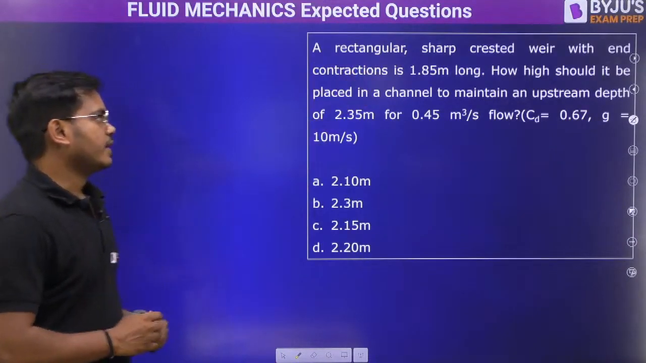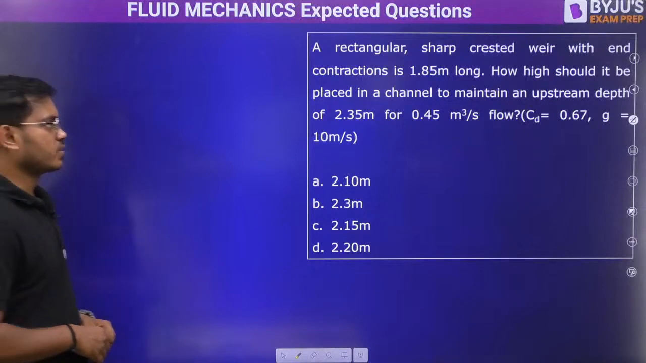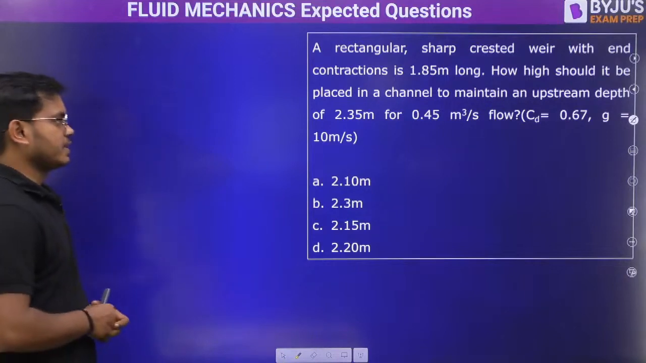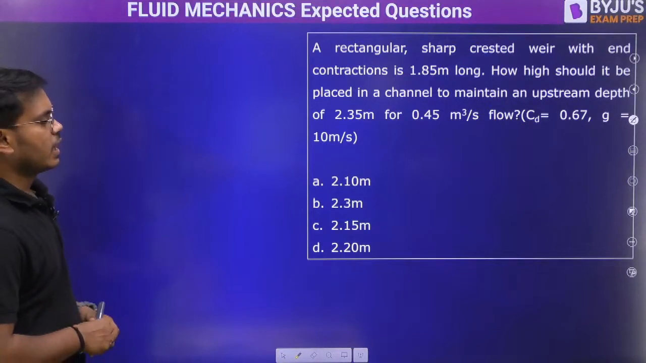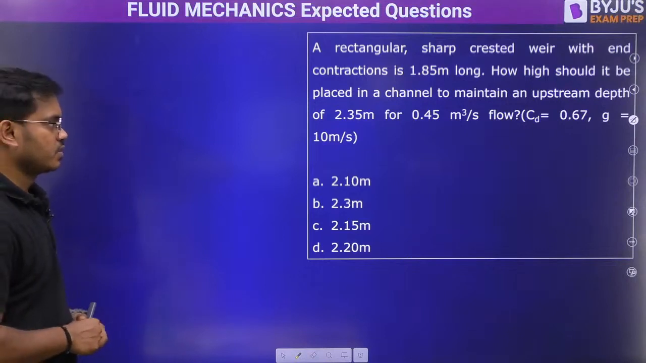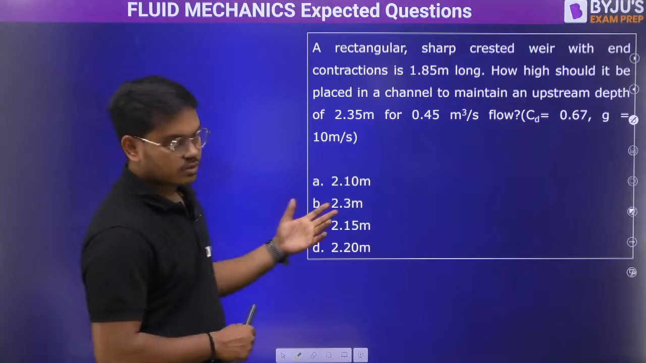Next question. A rectangular sharp crested weir with end contraction is 1.85 meter long. How high should it be placed in a channel to maintain an upstream depth of 2.35 meter for 0.5 meter cube per second? Okay, CD is given, g is given. Come on, go for it.